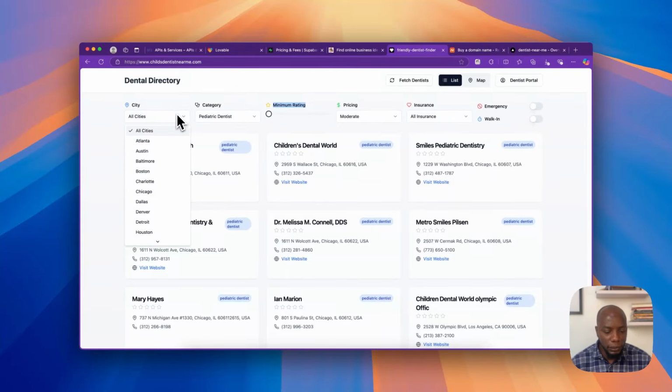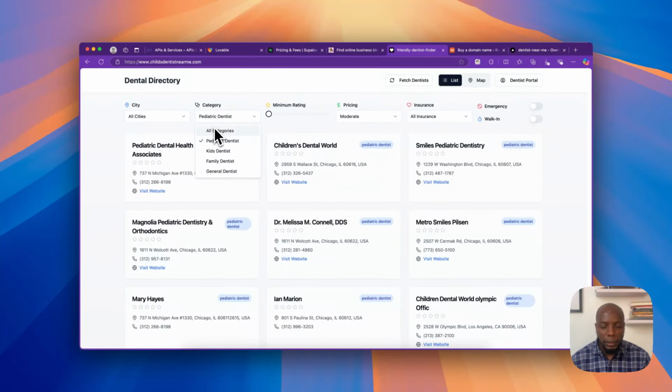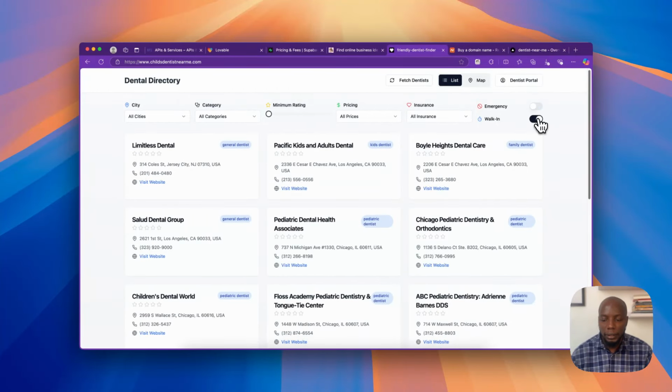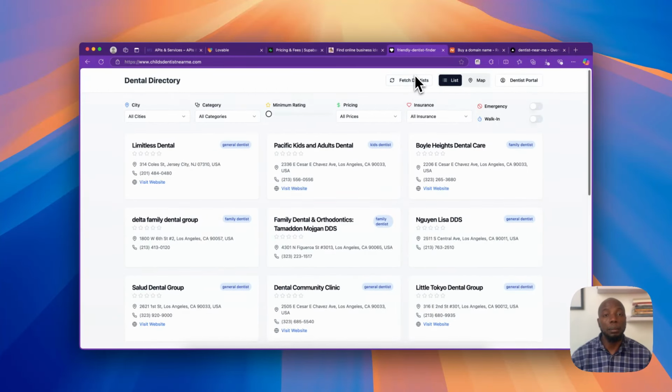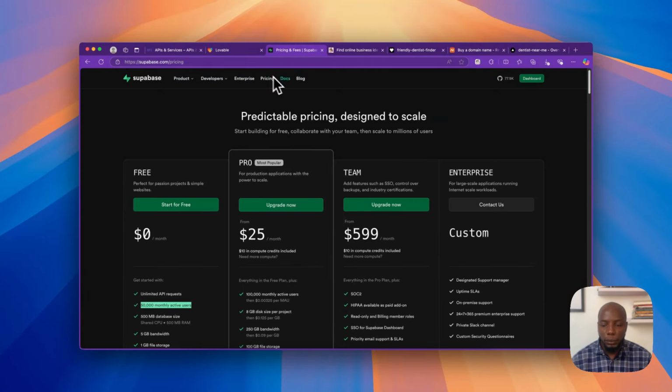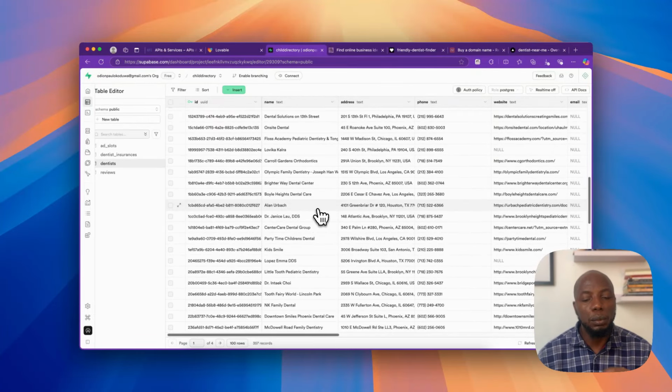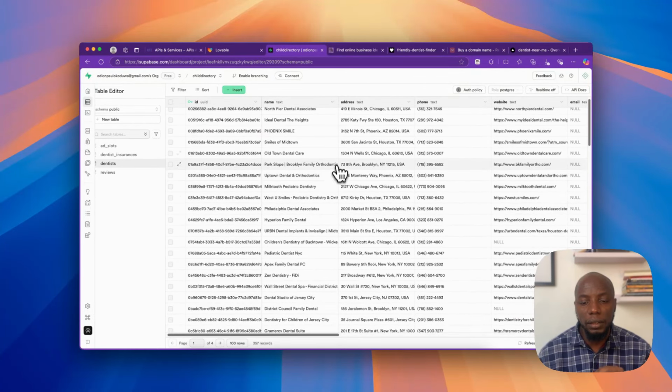So for example, this application is super cool. I could filter, I could search for all the prices, I can see for working and not, and I can fetch a whole lot more dentists if I want to. So I connected this app to Supabase. Every piece of data, as you can see, is stored directly in Supabase, and I didn't have to write any code. And I got it. I stored the data on Supabase.